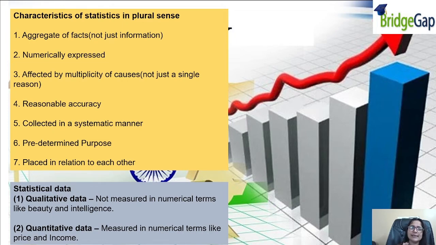So there is not a single reason for this. There are many reasons. Okay, the statistics are affected by many reasons. There has to be reasonable accuracy. It can be near about that, maybe not exact, but it is reasonably accurate.